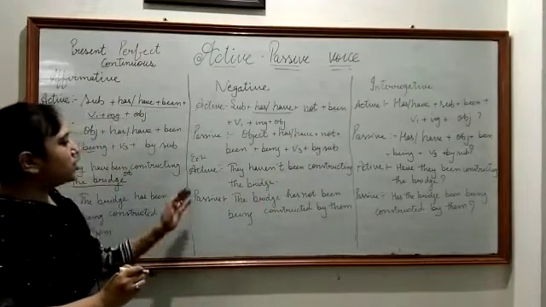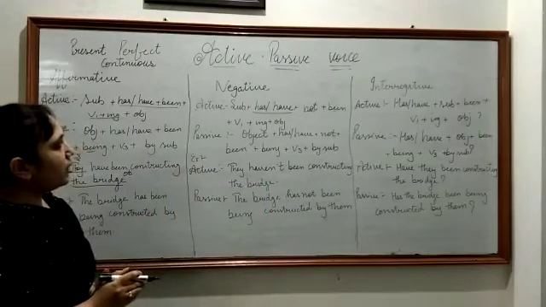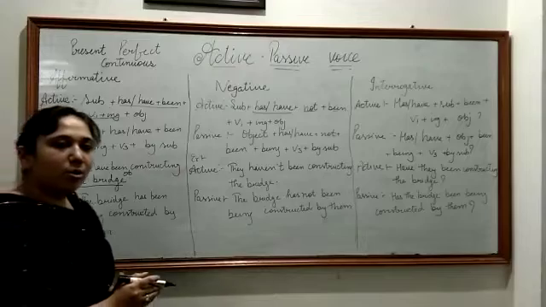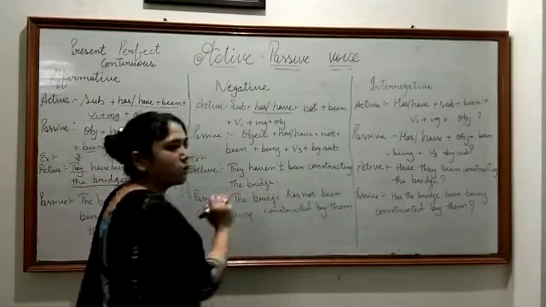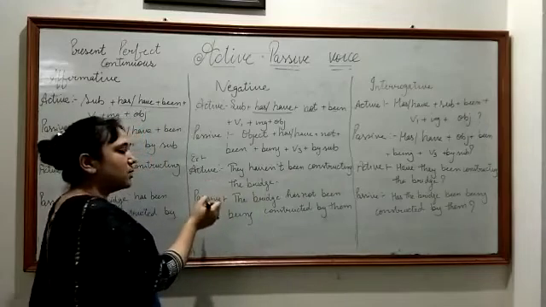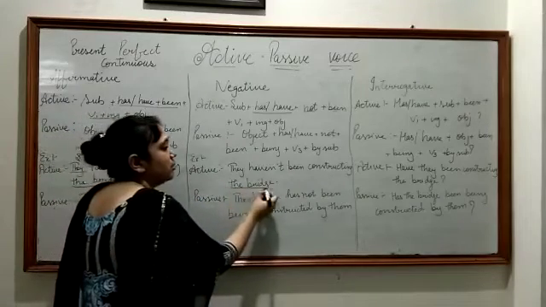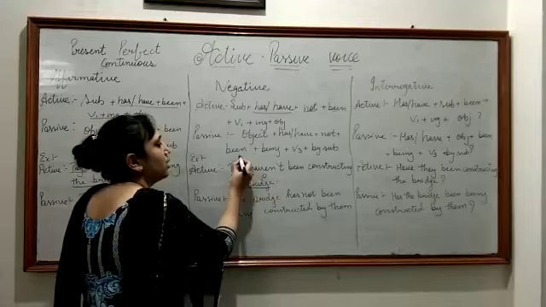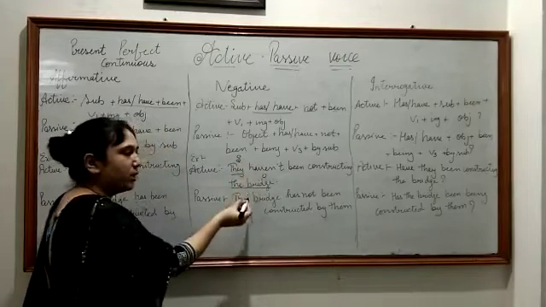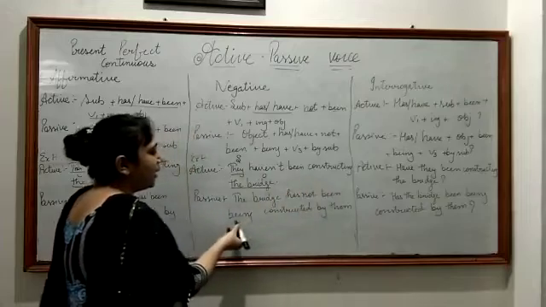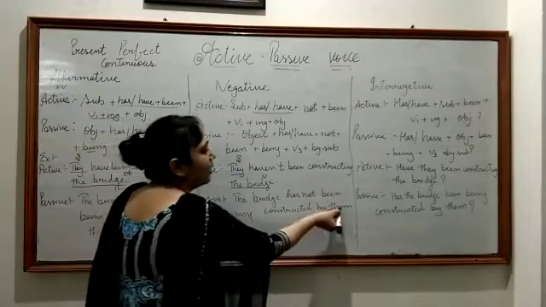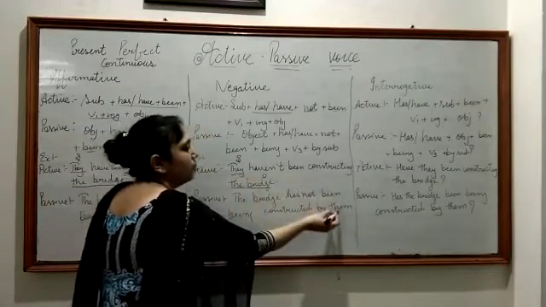So this is your example for negative present perfect continuous tense. They haven't been constructing the bridge. When we change this sentence into passive, this is your object, this is your subject, we will move this object forward. The bridge has not been being constructed by them. They will change into them.